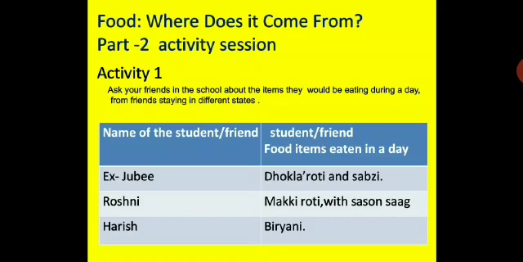Ask your friends in the school, staying in different states, about the items they would be eating during a day. So here we have the names of the students and the food item eaten in a day. Eggs, Jubi; dhokla, roti and sabzi, Roshni; makki roti and sarson saag, Harish; biryani. So you can make your own table. You can try this activity in your notebook.